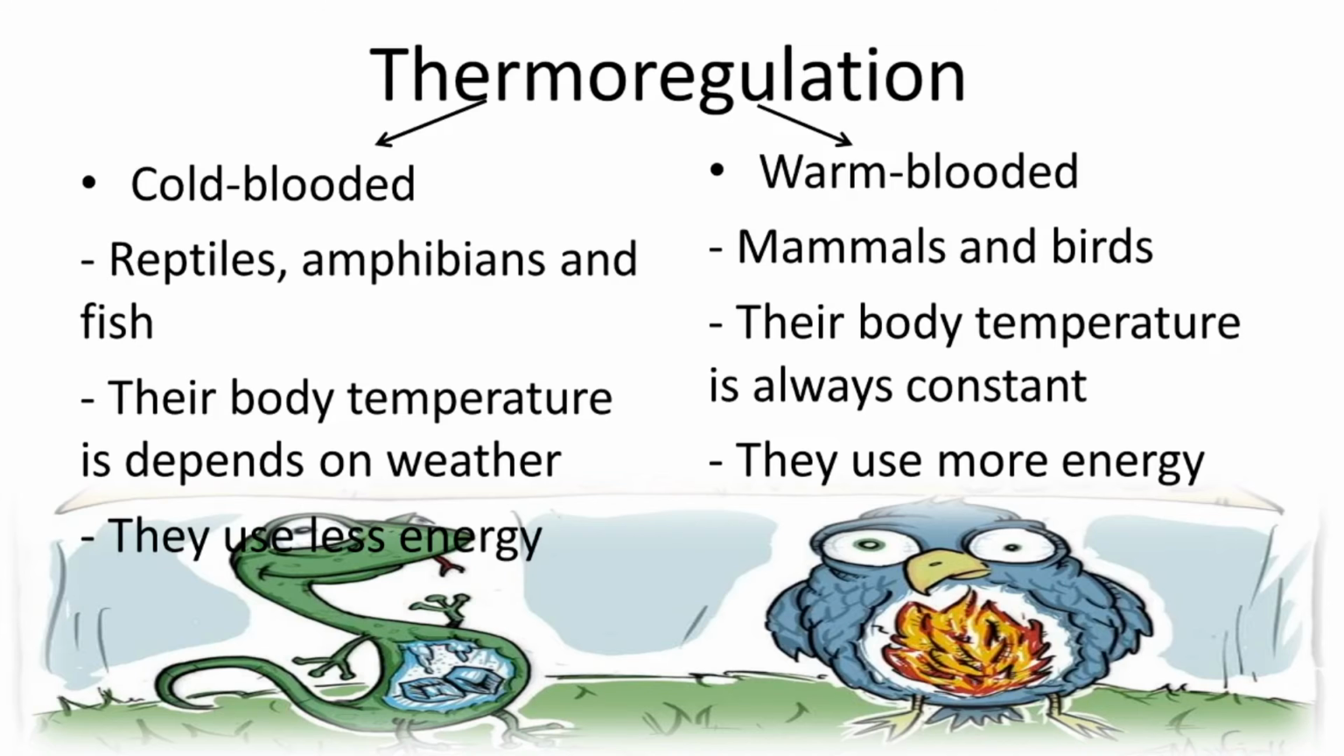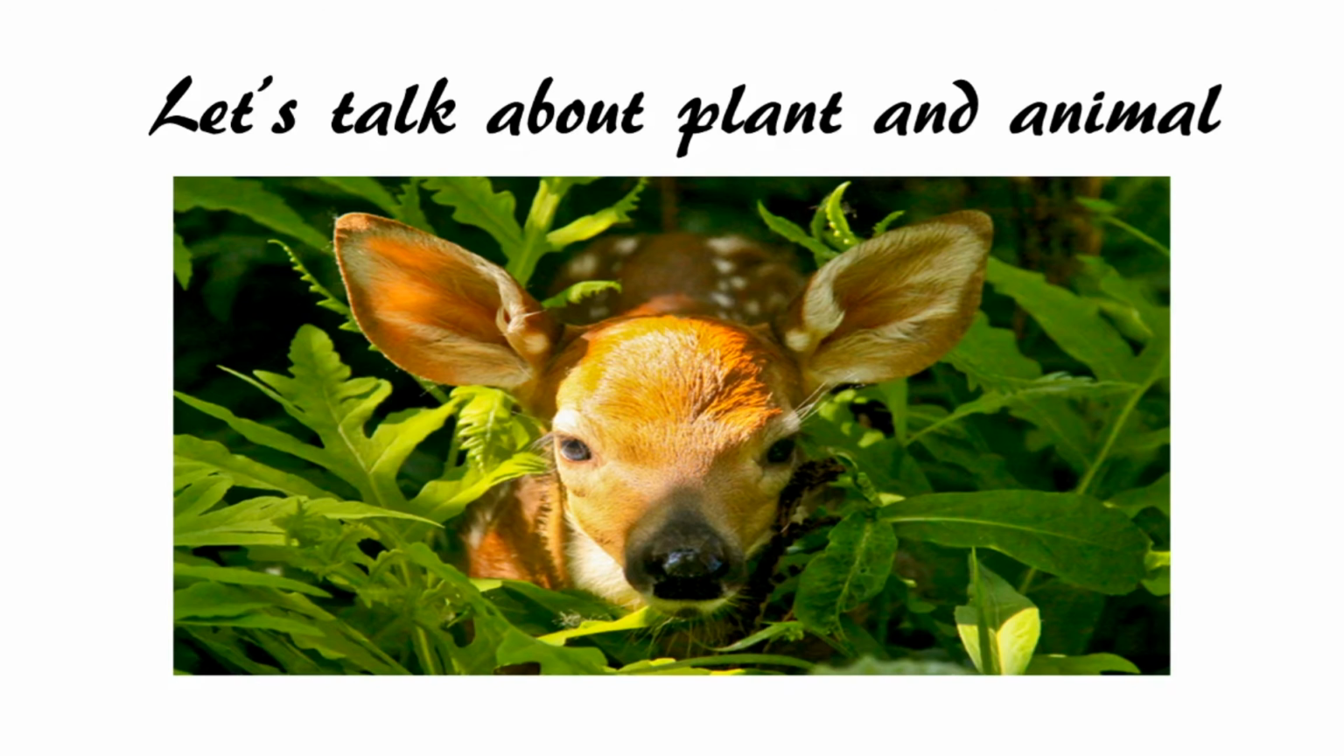But in warm-blooded animals, like mammals and birds, body temperature is always constant. Whatever the weather is like, summer or winter, their body temperature stays constant. For example, a human stays at 36.6 Celsius. These warm-blooded organisms use more energy to control their body temperature.